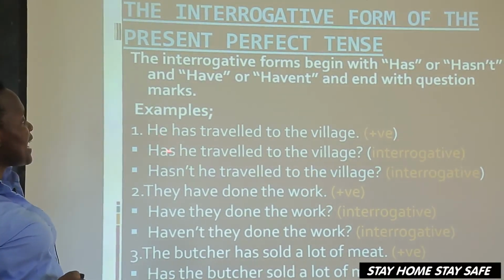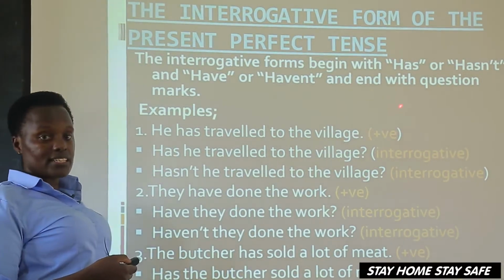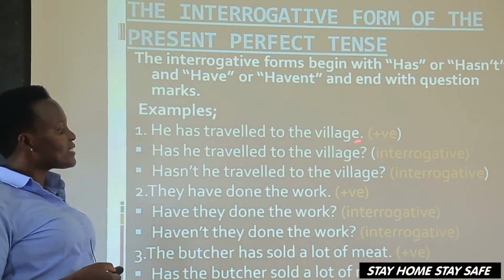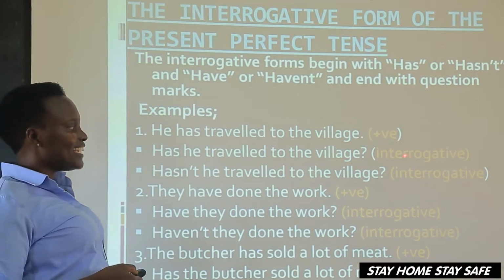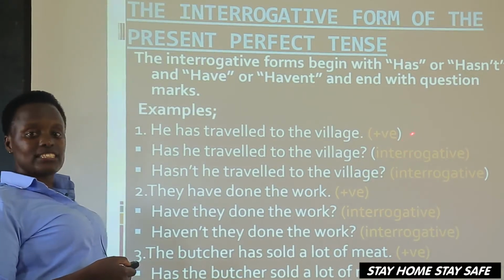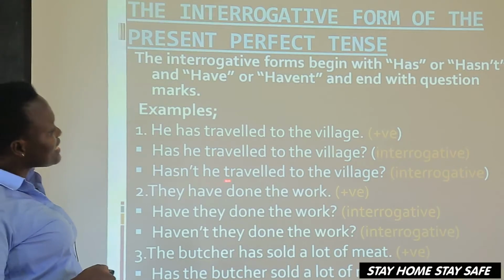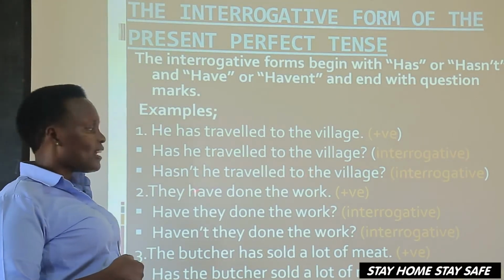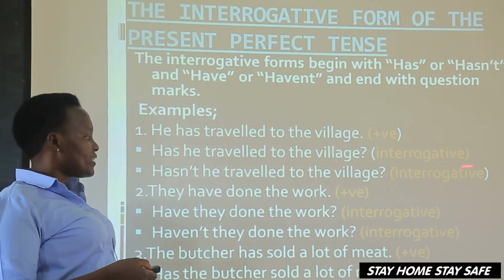For example, he has traveled to the village. That is an affirmative sentence. So when we change that sentence, we are going to say, has he traveled to the village? That is an interrogative sentence. Then we can also form a negative interrogative, a negative question. Hasn't he traveled to the village? That is a negative interrogative or a negative question.